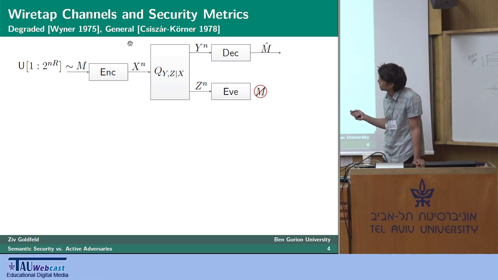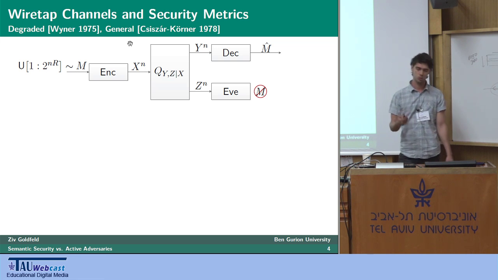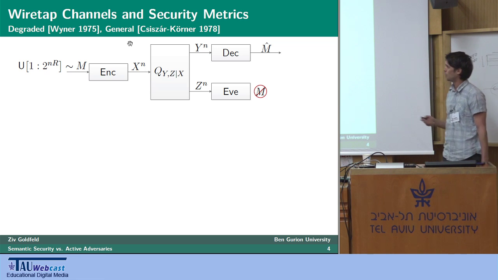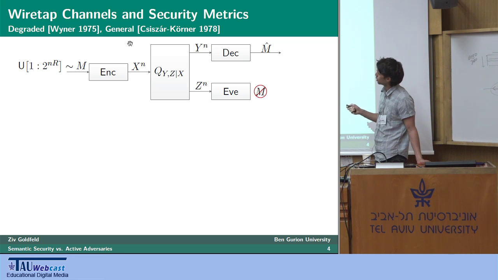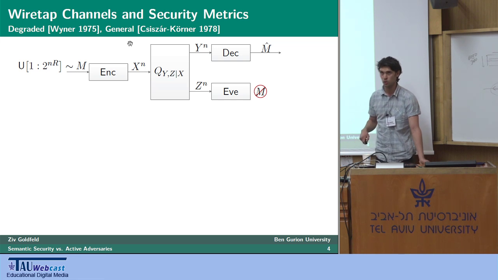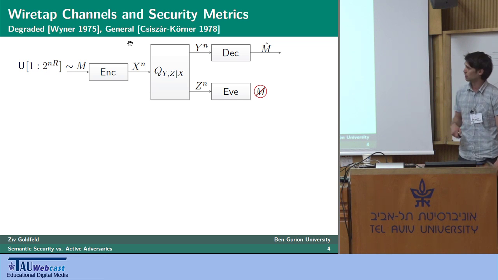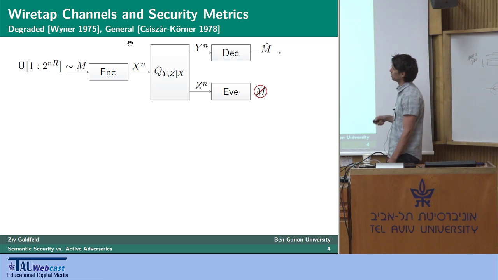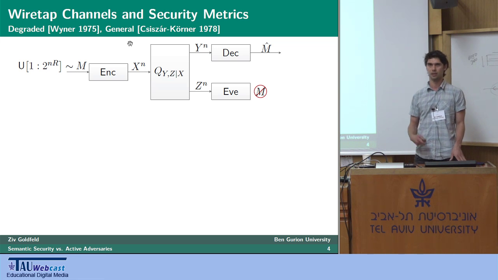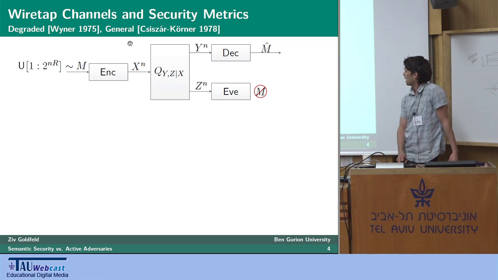And the scenario considers the transmission of a secret, random, and uniformly distributed message, M, of nR bits, that is encoded into a channel input sequence X^n, which is transmitted over the discrete and memoryless Wiretap channel to produce the two outputs Y^n and Z^n. Y^n is observed by the legitimate receiver and is used to estimate the message M, while the eavesdropper observes Z^n and tries to use that as best as she can in order to understand as much as she can about our secret message.